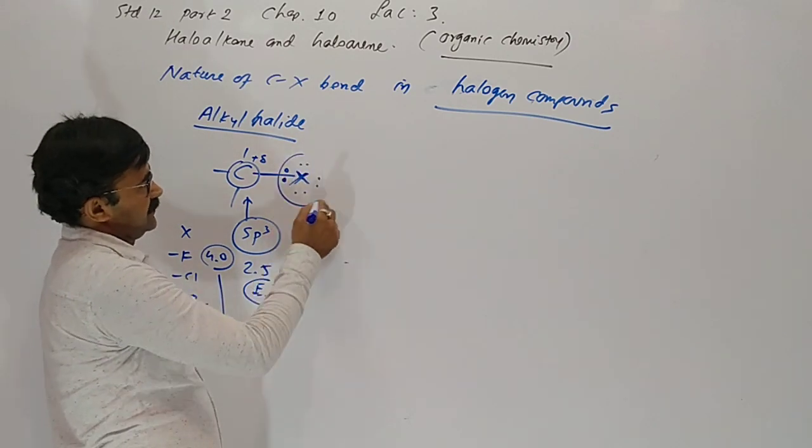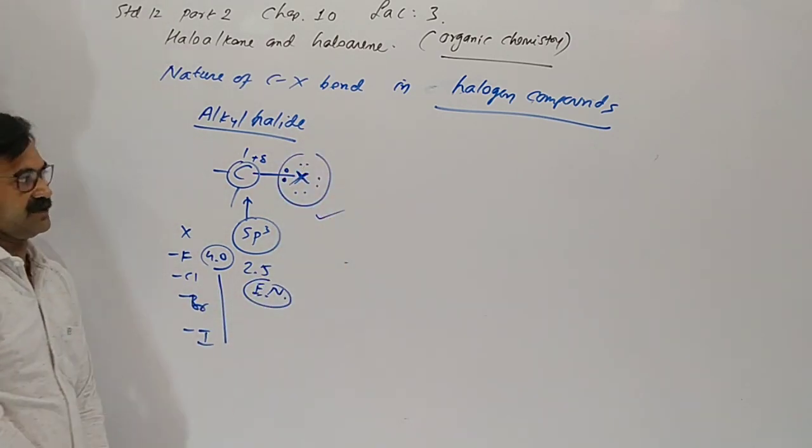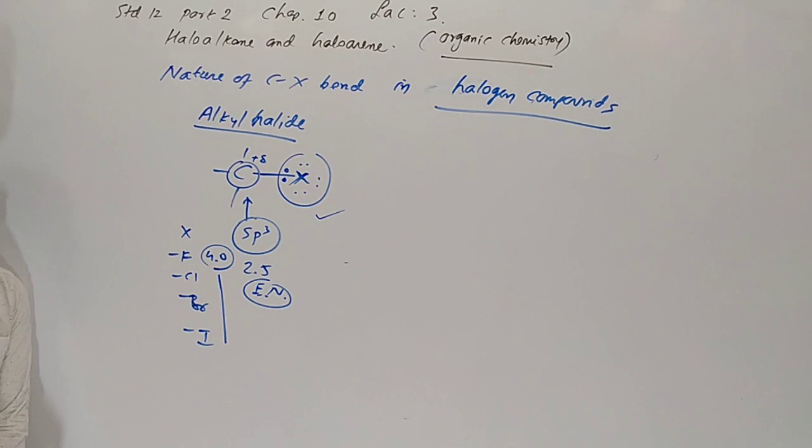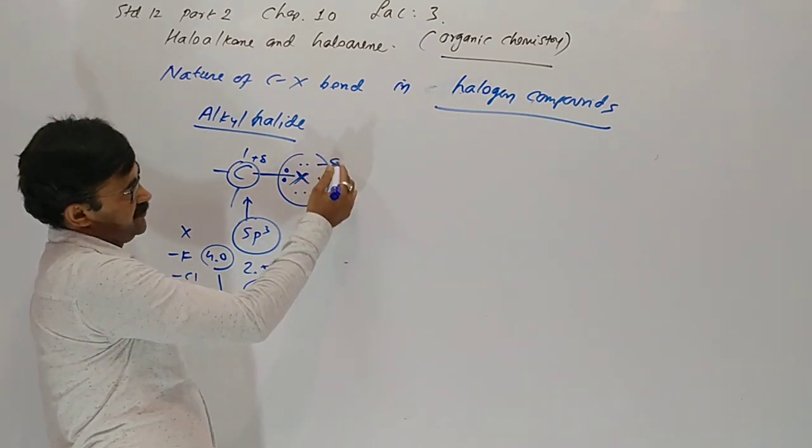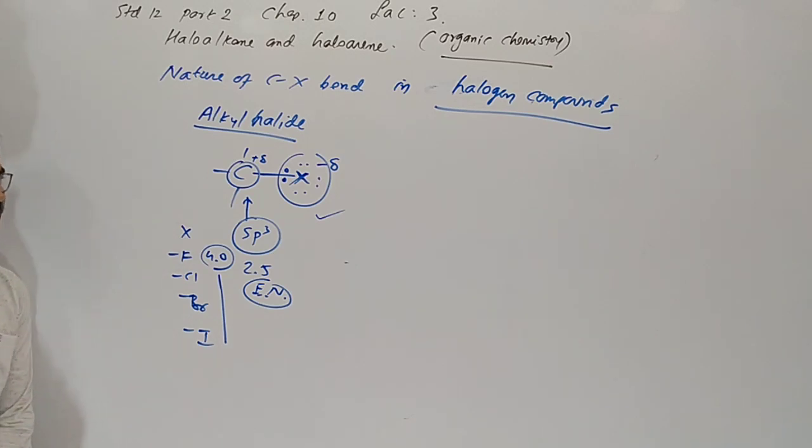It means that electronegativity of halogen is higher, so electron is attracted toward the halogen atom. So here carbon is partially positive and halogen is partially negative. So we can say the carbon halogen bond is polar.